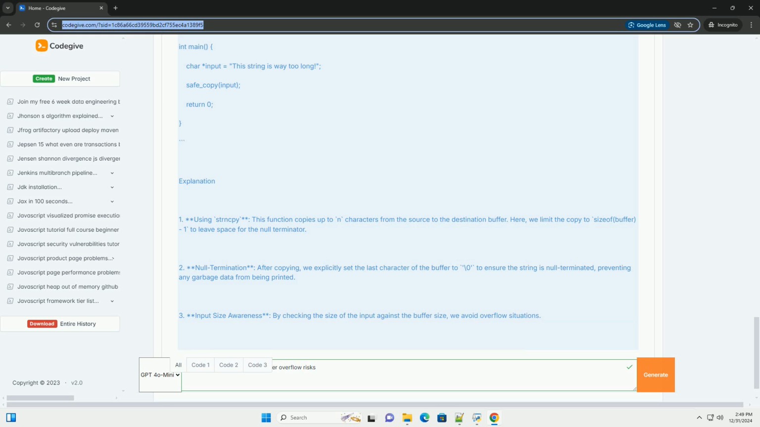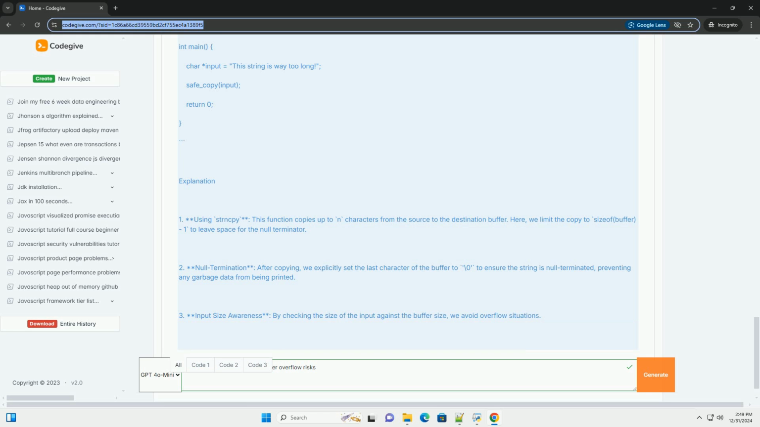Strategies to mitigate buffer overflow risks. 1. Use safe functions. Instead of using unsafe functions like strcpy, prefer safer counterparts like strncpy or snprintf. 2. Bounds checking. Always ensure that you check the boundaries of buffers before writing to them. 3. Dynamic memory allocation. Use dynamic memory allocation, for example malloc in C, to allocate memory based on the input size.